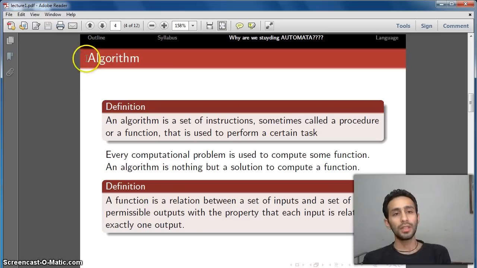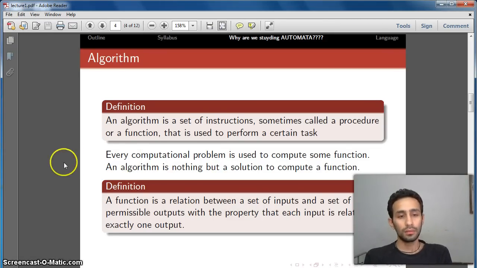We all know algorithm is the core field of the computer science branch. Now I'll tell you why we are studying automata. An algorithm is a set of instructions which is used to perform a certain task. The task can be anything, a square of a number, a cube of a number, or factorial of a number. So an algorithm is a solution to compute a function.